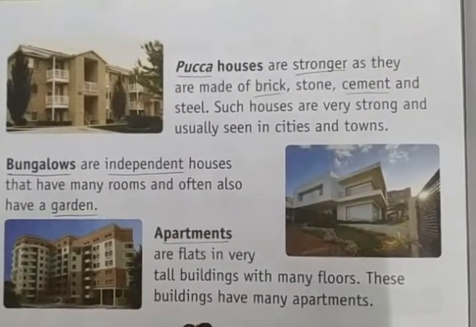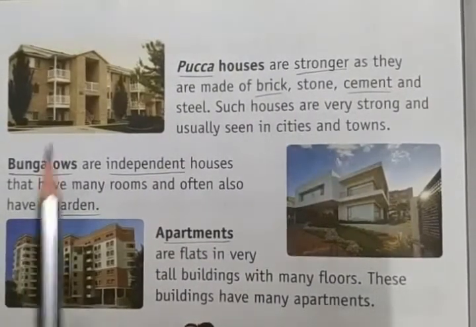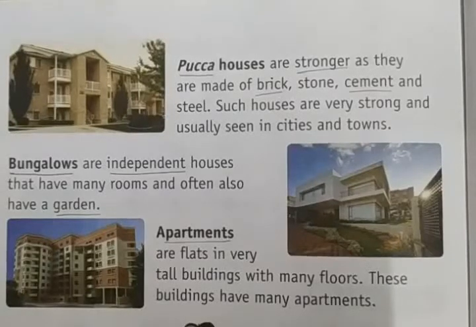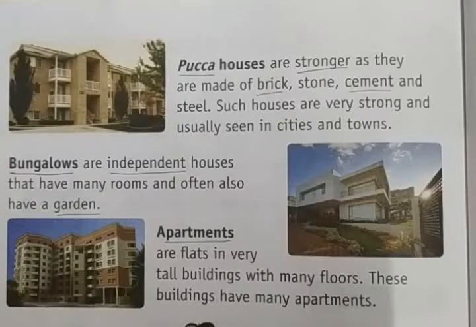Now, pakka houses. Ours is a pakka house, right? We have a floor and all side walls. They are made with bricks, sand and cement, and the roof is made with cement, concrete and steel. This is a pakka house, not a kacha house.